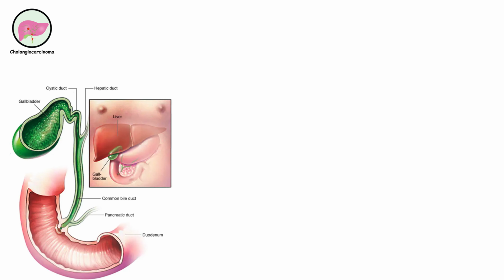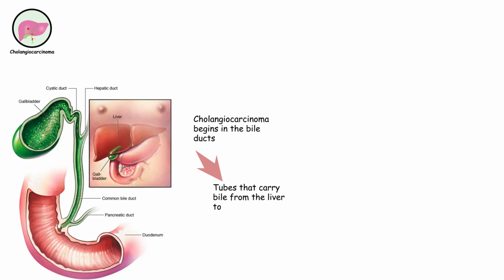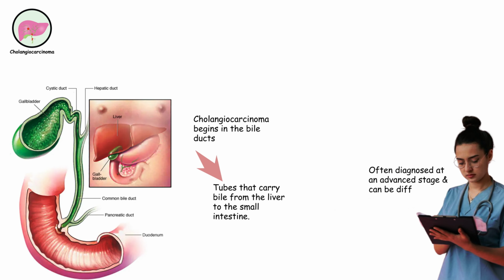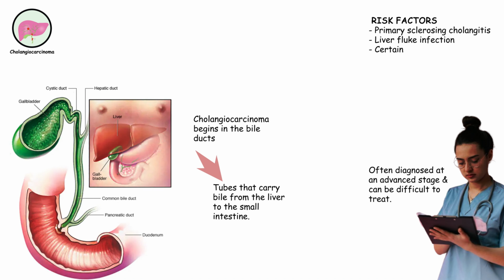Cholangiocarcinoma. Cholangiocarcinoma begins in the bile ducts, which are tubes that carry bile from the liver to the small intestine. It's often diagnosed at an advanced stage and can be difficult to treat. Risk factors include primary sclerosing cholangitis, liver fluke infection, and certain liver conditions.